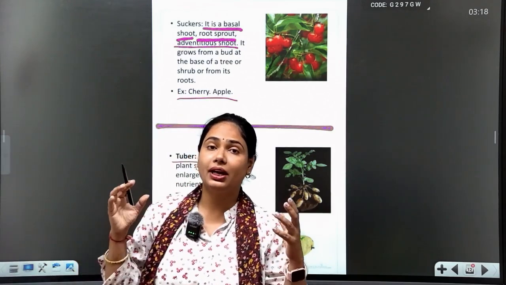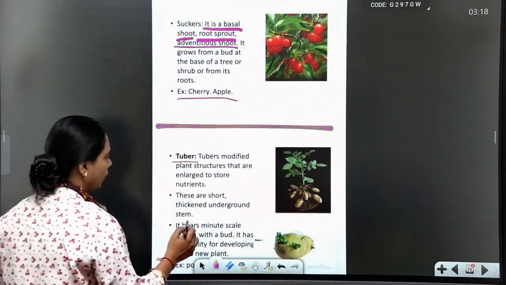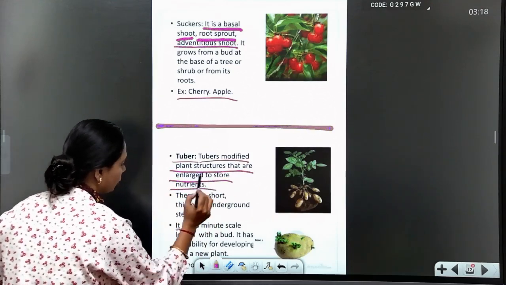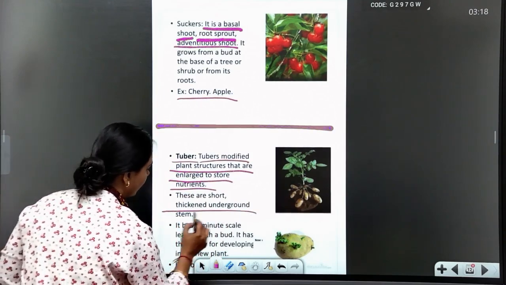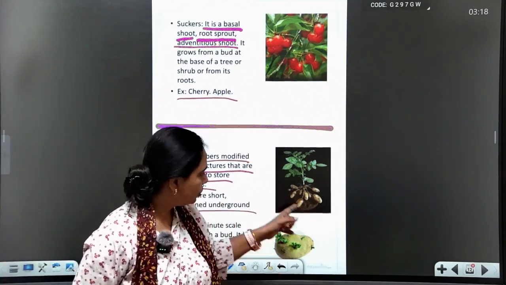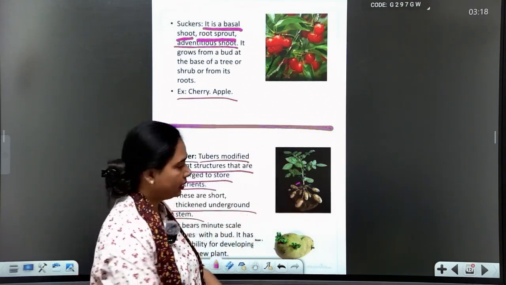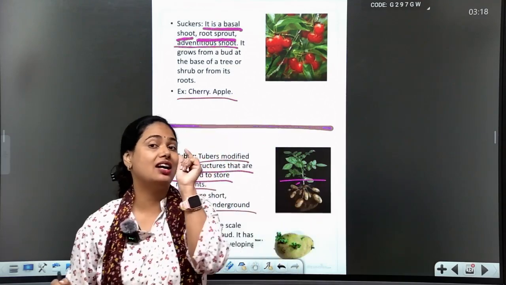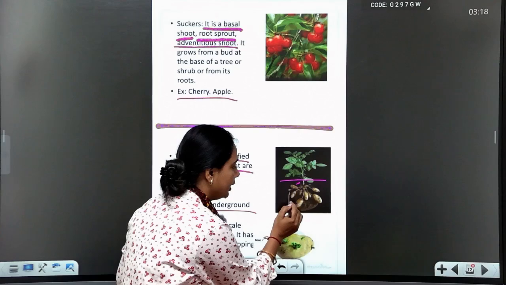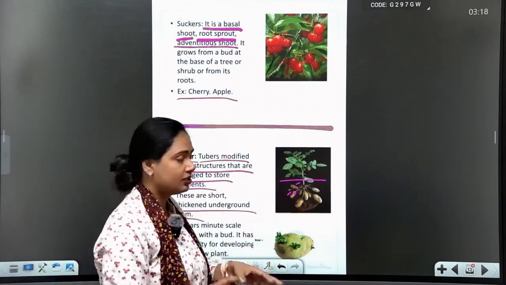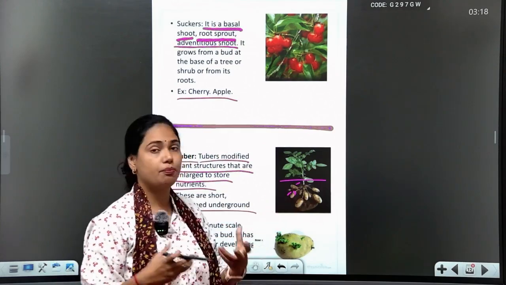Tuber. What do you mean by tuber? We call a tuber a modified plant structure that is enlarged to store nutrients, or an underground stem. You see here, this is a plant, and the underground stem which you can't see is modified into a part. It's like a potato. This stem is modified and forms a potato.